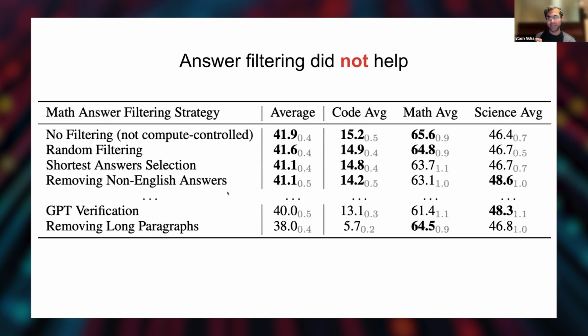Another funny thing that we found was that filtering those answers did not help. In the literature for reasoning data, a lot of people really focus on verification. We might have wrong answers in our data set, and it makes sense that we shouldn't train a model on those wrong answers. But no matter how we tried, doing filtering on those answers, like taking the shortest answers, removing non-English answers, using LM as a judge, or using other filtering techniques, none of them beat just training on all your data, no matter what. So just not filtering at all. This is true across math, code, and science. In our paper we found that verification did not help at all with making better data sets, which is really, really surprising to us.